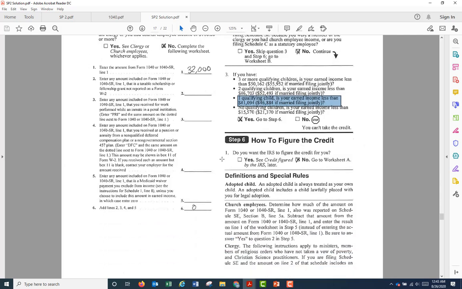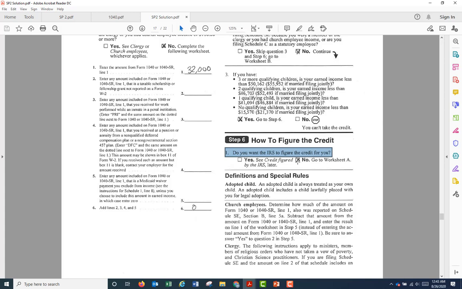On to step 6. It says, do you want the IRS to figure the credit for you? Now, oftentimes the taxpayer may not be able to figure out the tax credit, so then the IRS could be requested to figure it out for you.